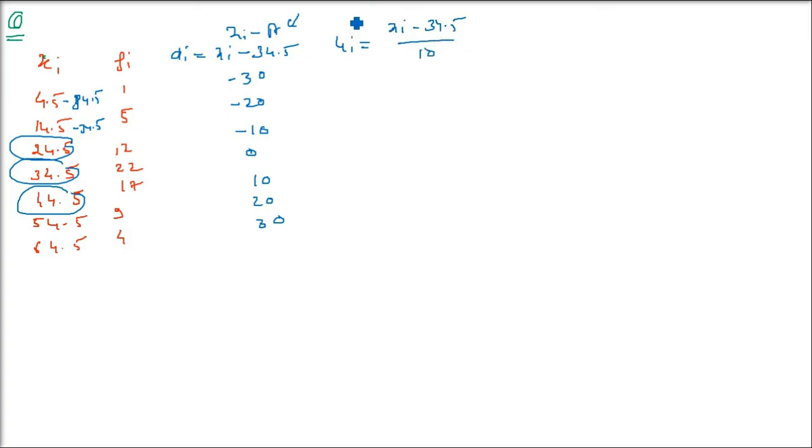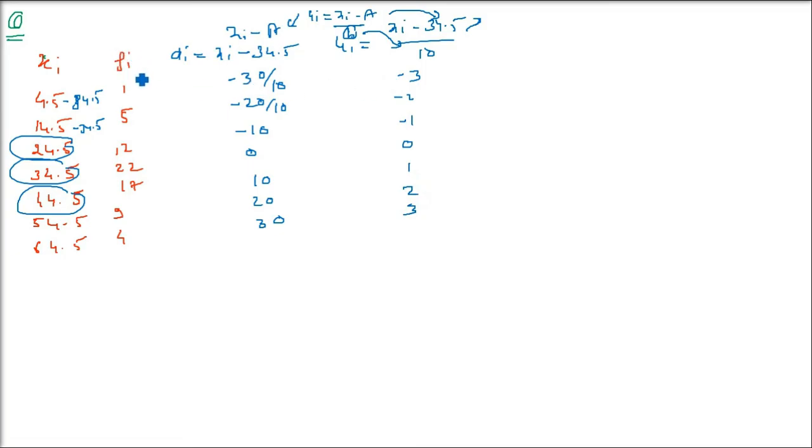This 10 we are taking as h, a common divisor. You also have to note h, because h is going to be used. So divide every element of the third column by 10: minus 3, minus 2, minus 1, then 0, 1, 2, 3.